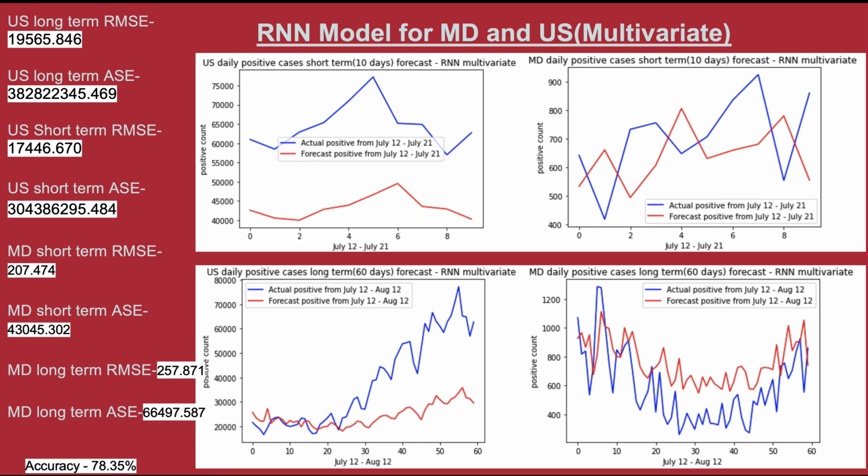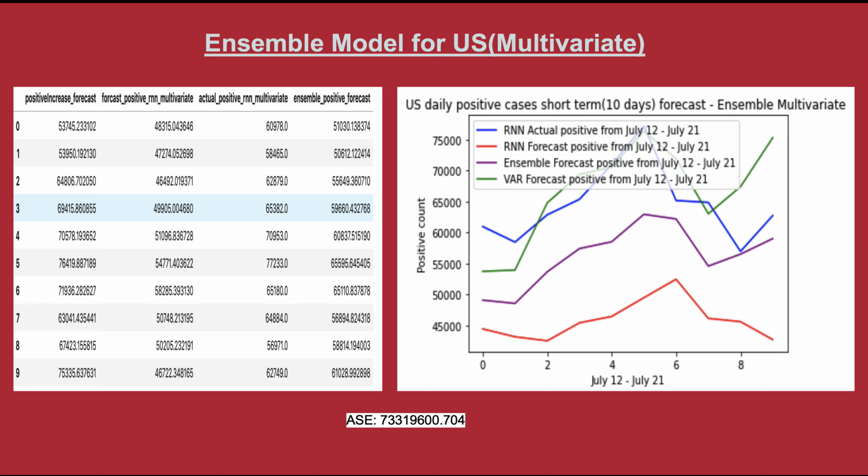Whereas the RNN model for multivariate analysis gives an accuracy of 78%, the plot shows the forecast for the positive cases in red and the actual number of cases in blue. The short-term forecast has a significant peak for both Maryland and US. The long-term forecast for US is dampening, whereas Maryland is following the trend of the actual cases.